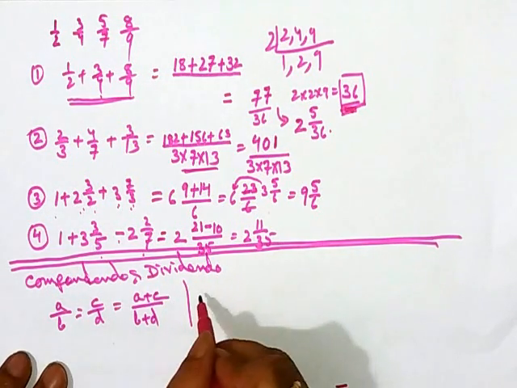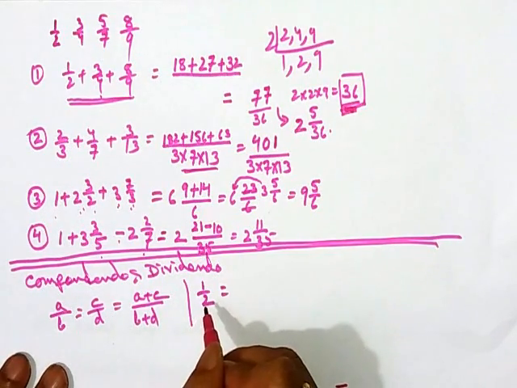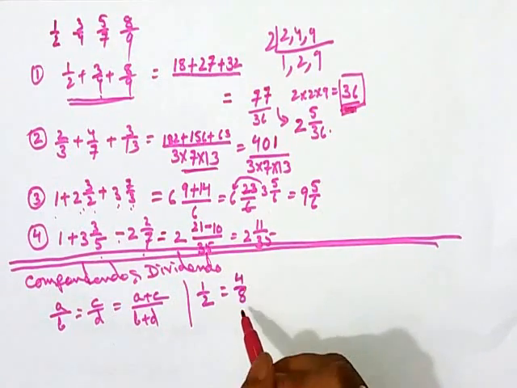Imagine 1 by 2. How can it be equal? We can note down 4 by 8 also, because if we divide 4 by 8 with 4, we reach the same place, 1 by 2.